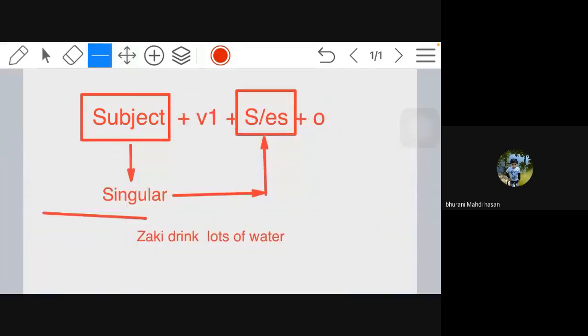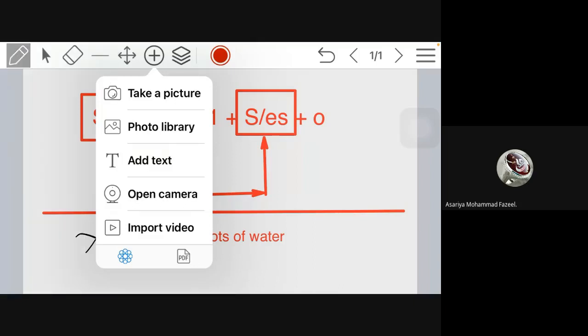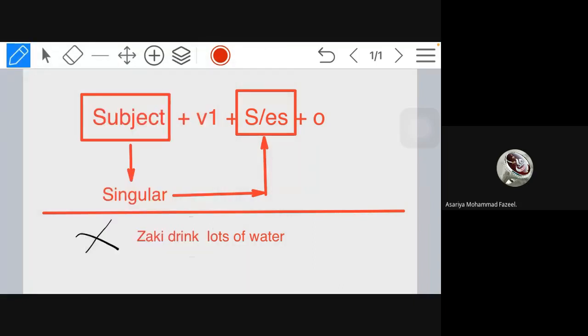What sentence have I written, Fazil? Zaki drink lots of water. Sir, it is wrong. Why? Because drinks. The spelling of drink is right, so what is wrong? We have to add s, because Zaki is singular. Zaki is singular because it is one only.